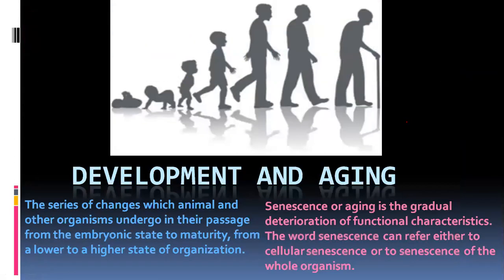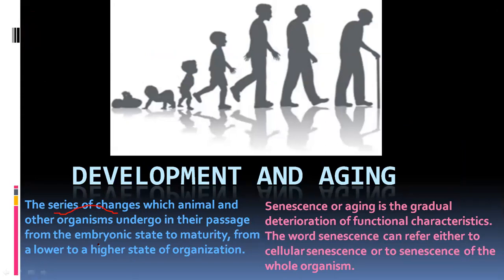Dear students, development and aging is not only in human beings, but in other organisms also. But we are talking especially and specifically for human beings in this chapter. Development is a series of changes which animals and other organisms undergo in their passage from the embryonic state to maturity.